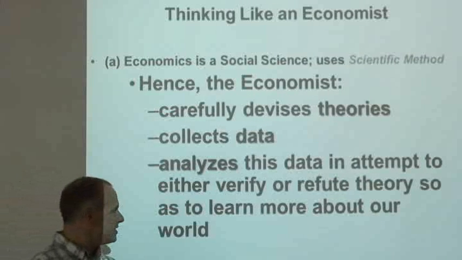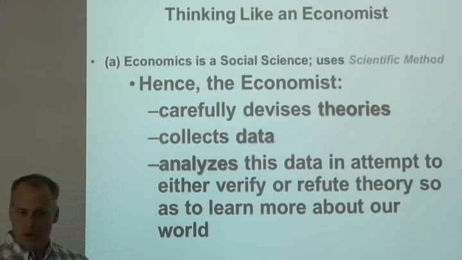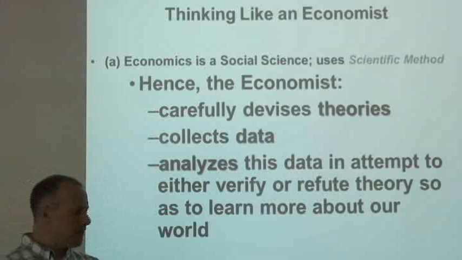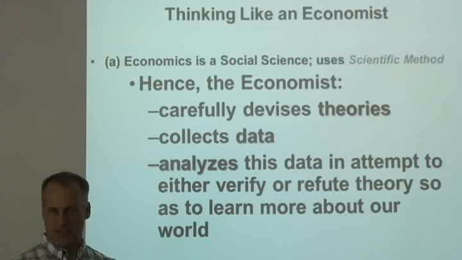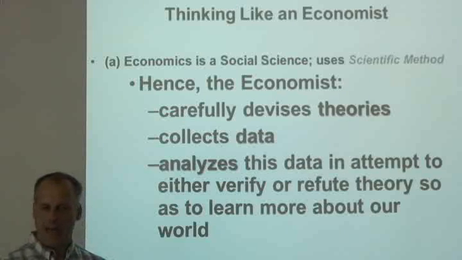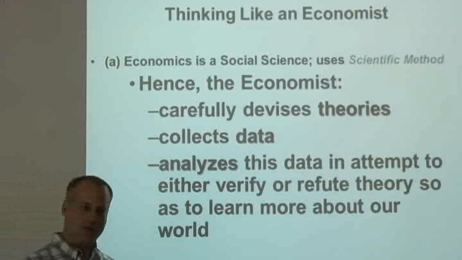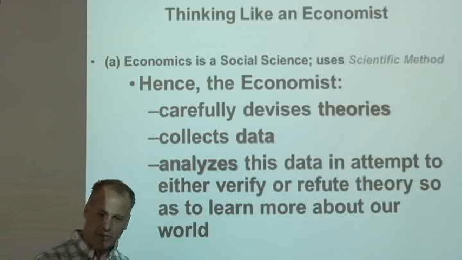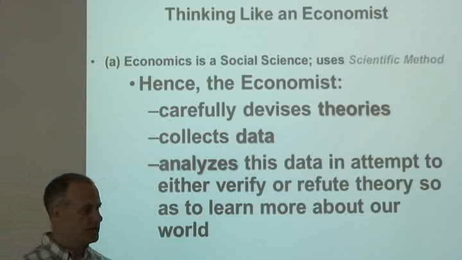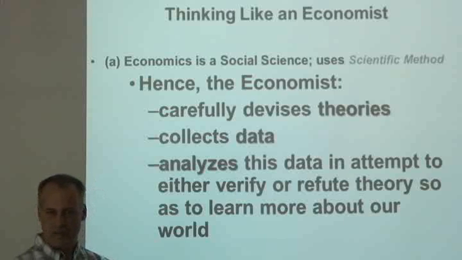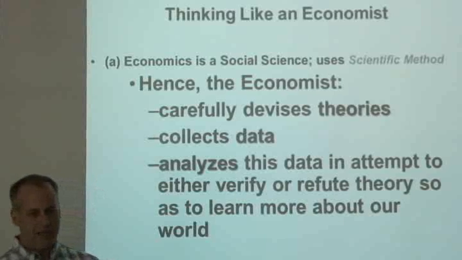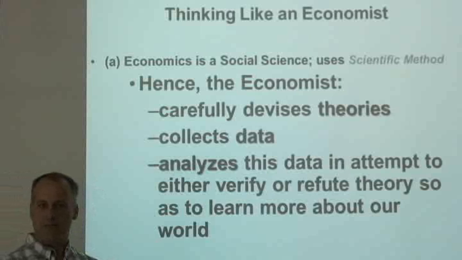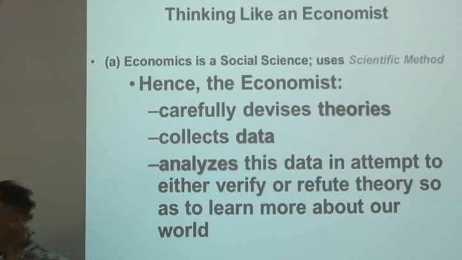And then we analyze the data in a way to either refute or provide some evidence for our hypothesis. And once we do that, we add to the body of knowledge that's out there. So the scientific method essentially starts with a theory. It starts with an explanation. It moves next to data. Does the data support the theory? And then finally, we add to the body of knowledge by concluding that we either accept or reject the theory.